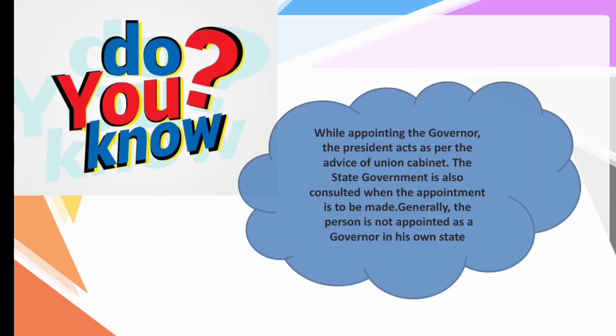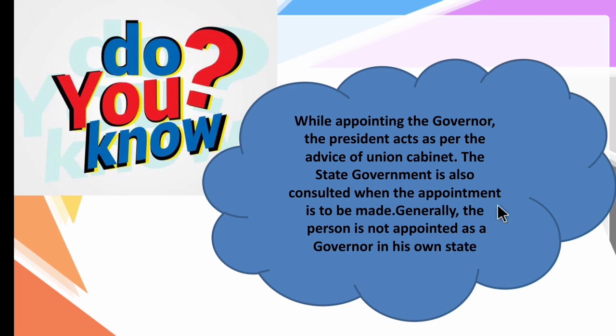So children, do you know, while appointing the governor, the president acts as per the advice of the union cabinet. By asking the advice of the cabinet ministers, the president appoints the governor. The state government is also consulted when the appointment is to be made.